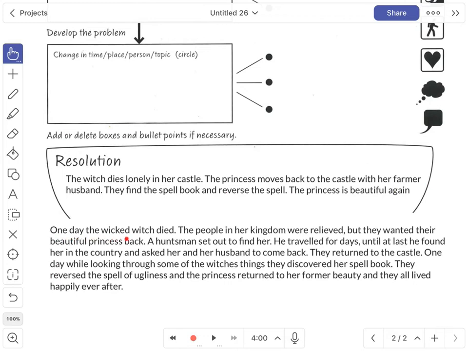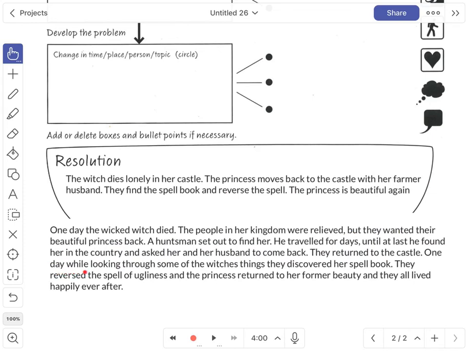One day the wicked witch died. The people in her kingdom were relieved, but they wanted their beautiful princess back. A huntsman set out to find her. He travelled for days until at last he found her in the country and asked her and her husband to come back. They returned to the castle.